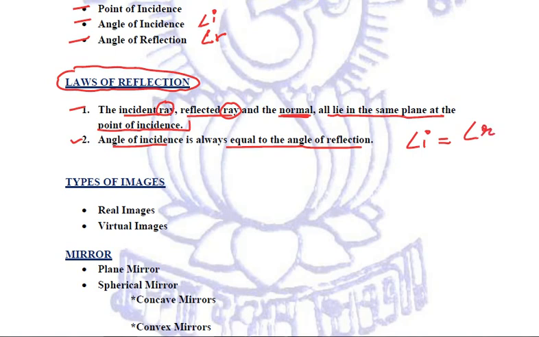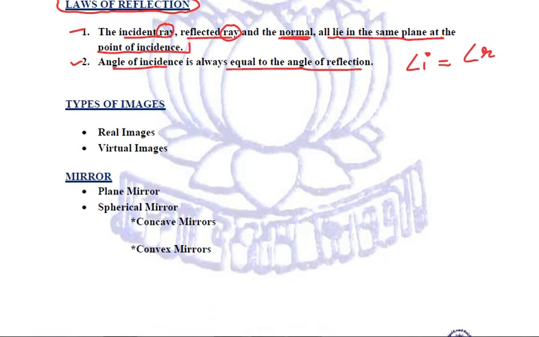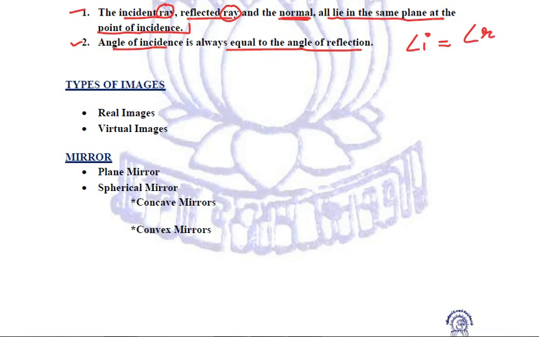Right? Now, we know that when the light rays coming from any particular object are reflected back, then the images are formed. And there are two types of images, real images and virtual images. We need to differentiate between the two. We must know the differences between these two. Real images can be taken on a screen, but virtual images can't be taken on a screen.